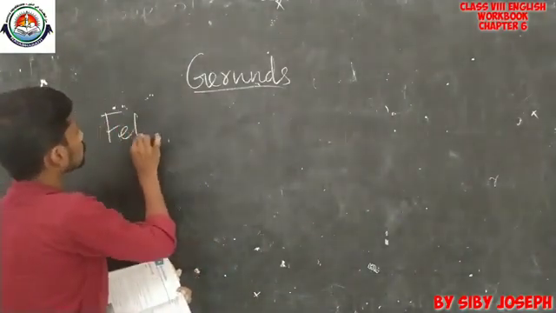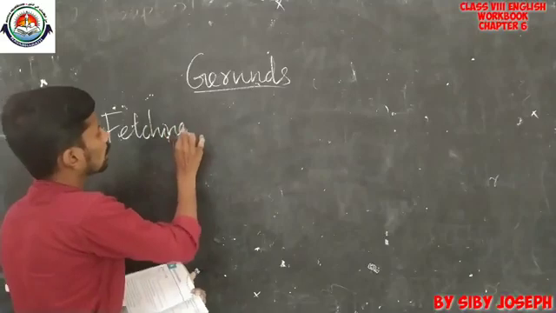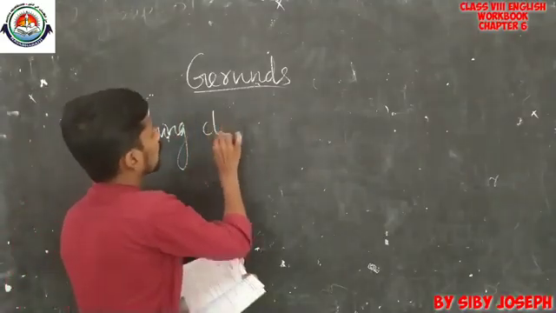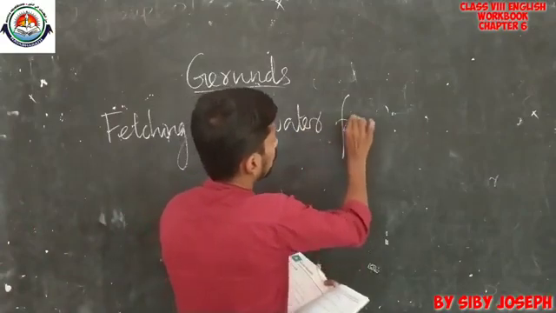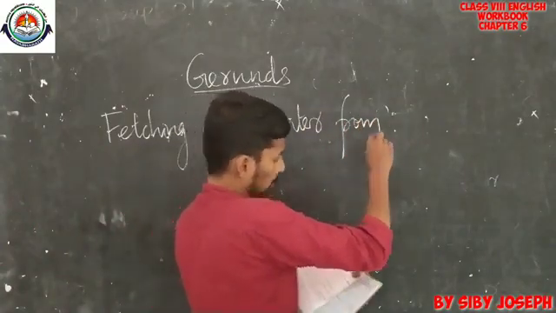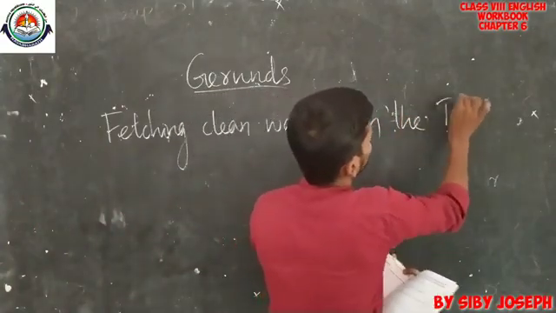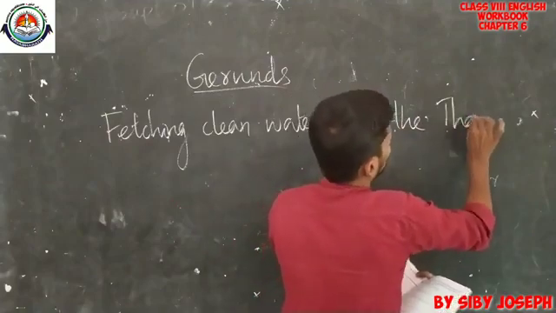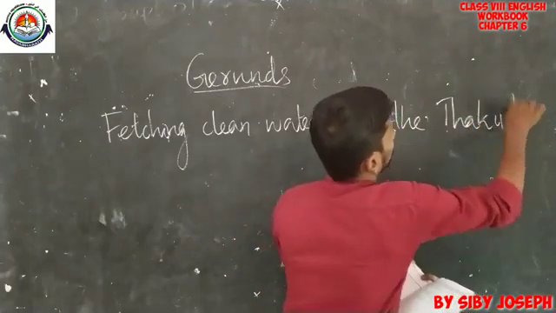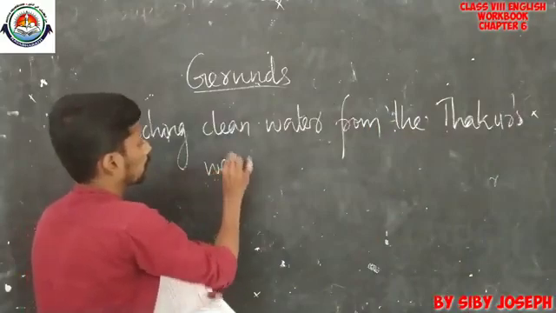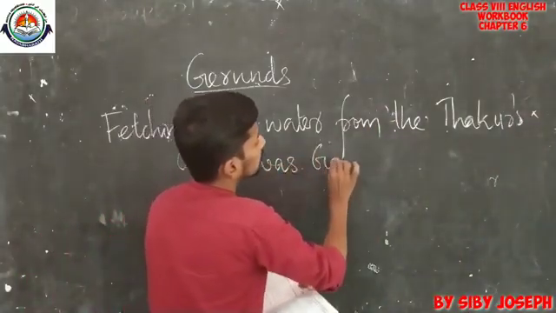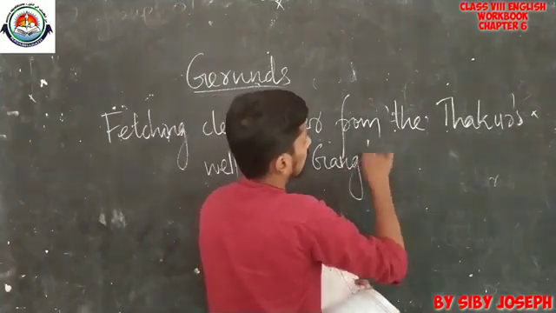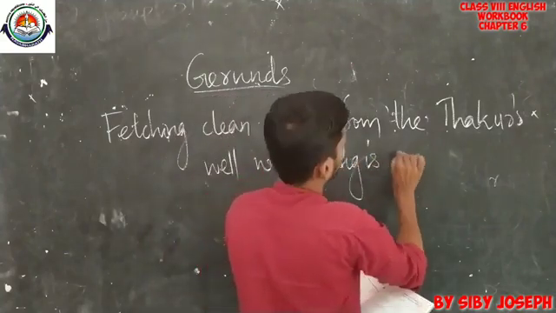Please listen. Fetching, or taking, or collecting clean water from the Thakur's well was Gangi's decision.